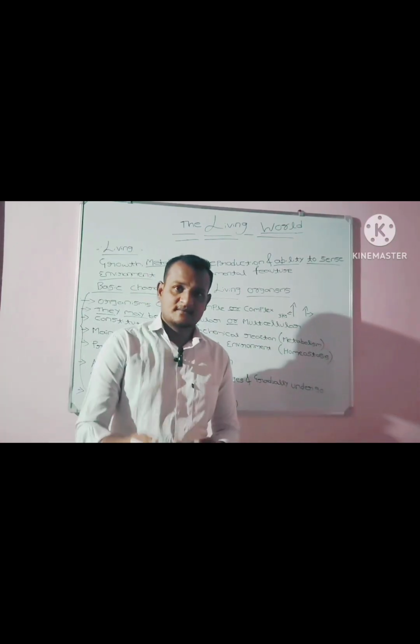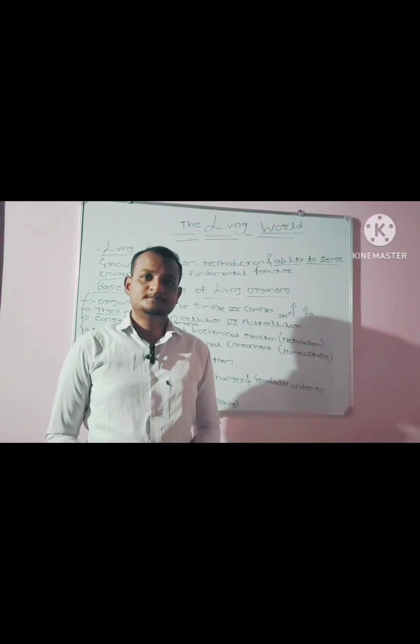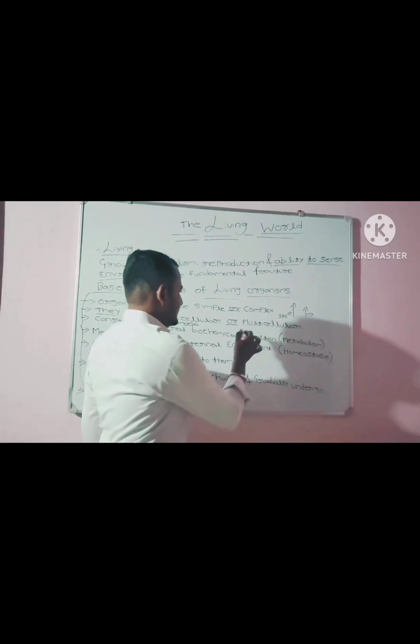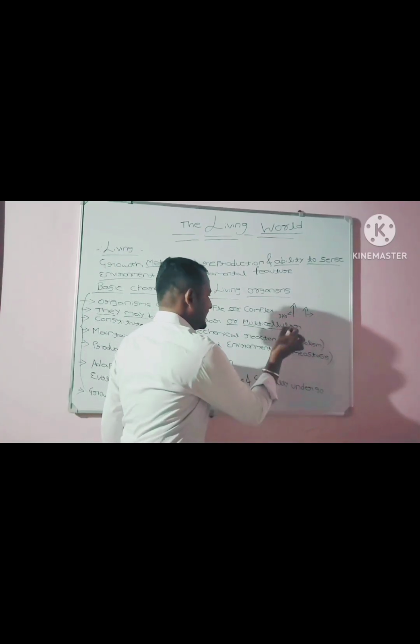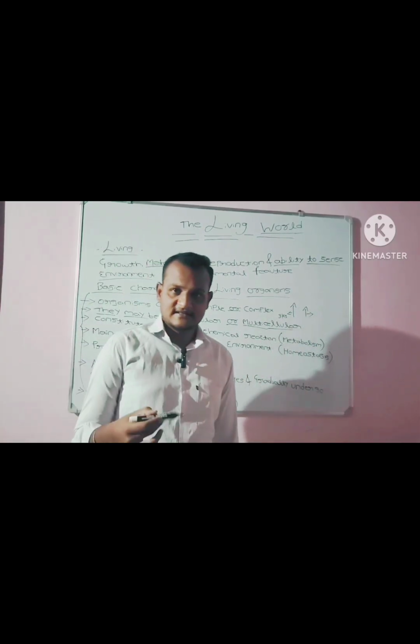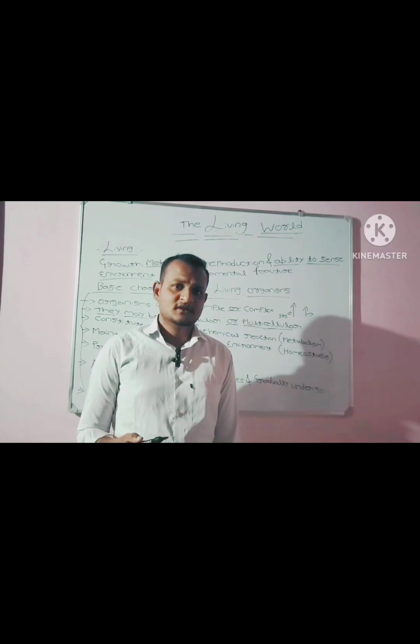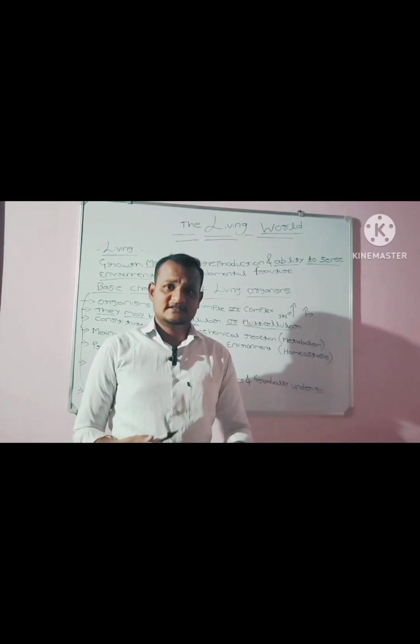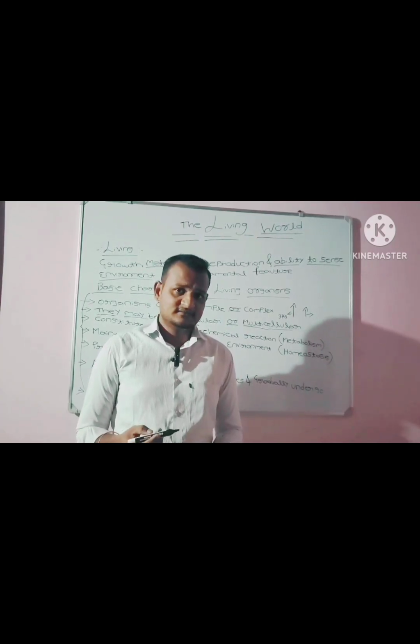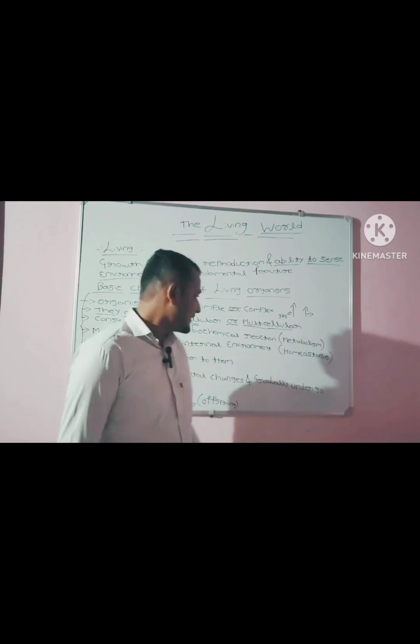Amoeba is the best example for a unicellular organism. While the organism can be multicellular also. Multicellular is nothing but the organism which is composed of more than one cell.